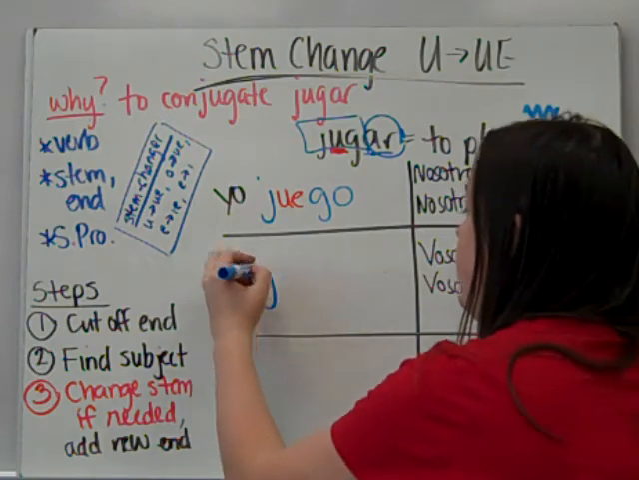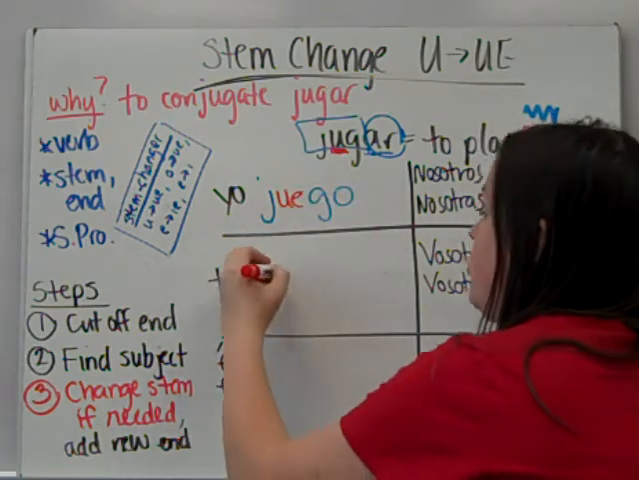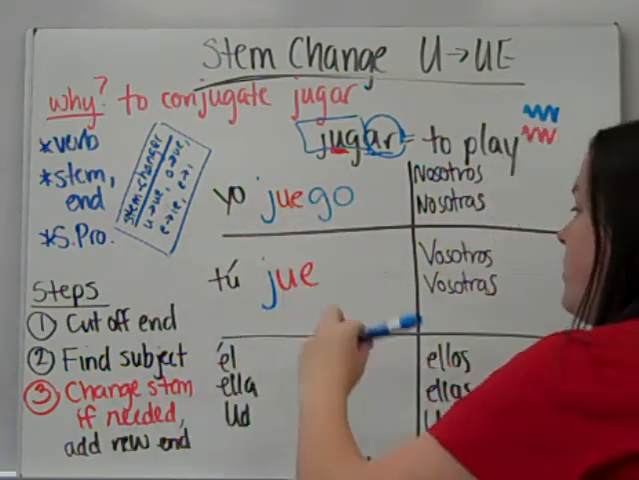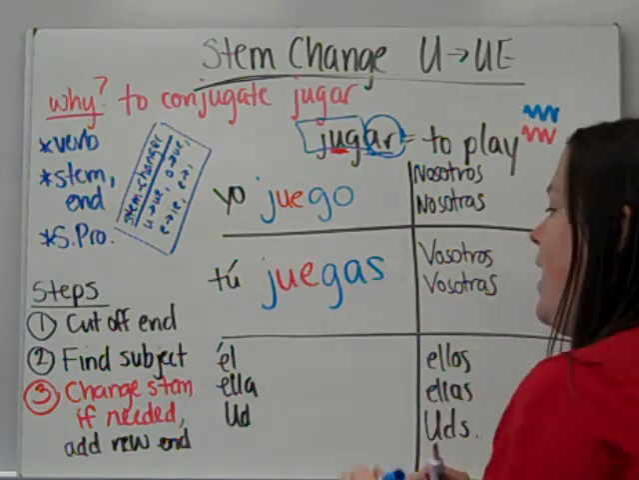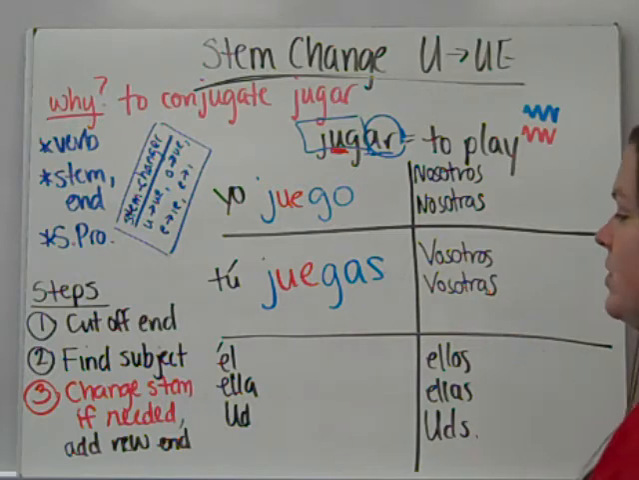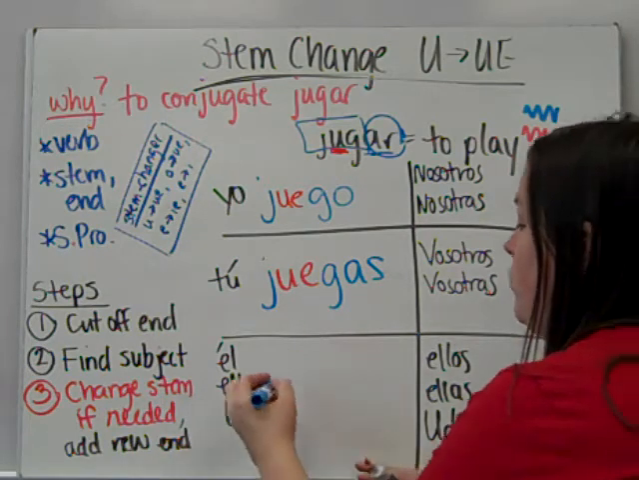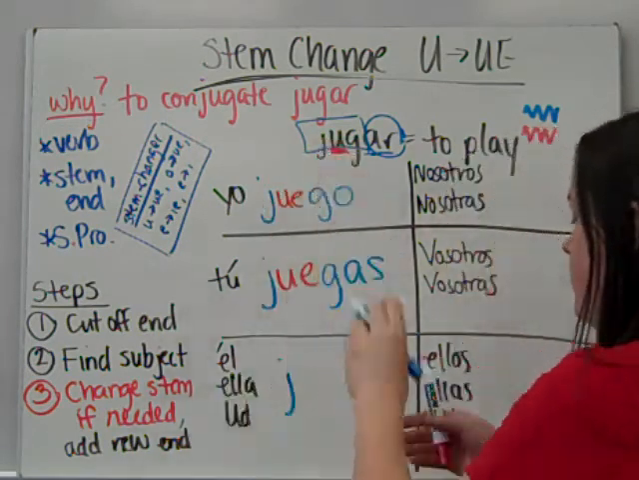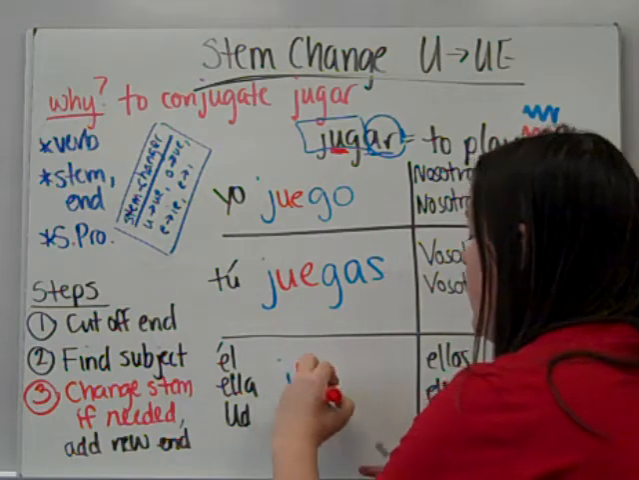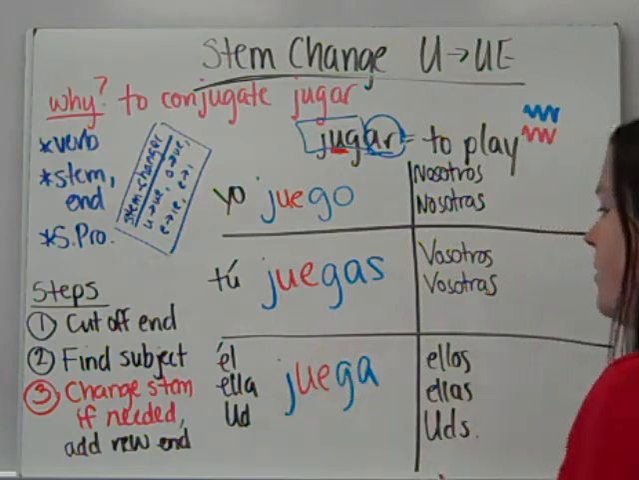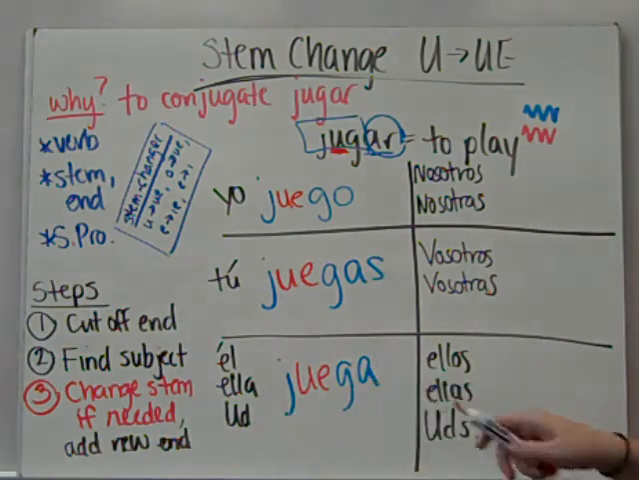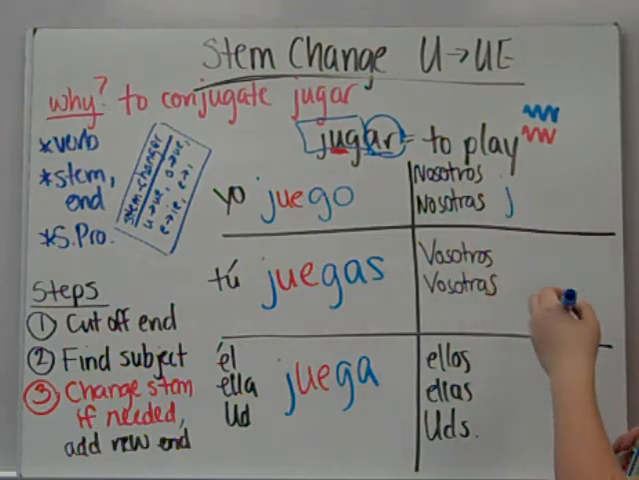You play, we're going to take the U and change it to UE. And this is a regular AR verb otherwise, so o, as. You play, juegas. He, she, or you formal play. Again, U is going to UE. And then o, as, next ending a. He, she, or you formal play, juega. We play. Nosotros